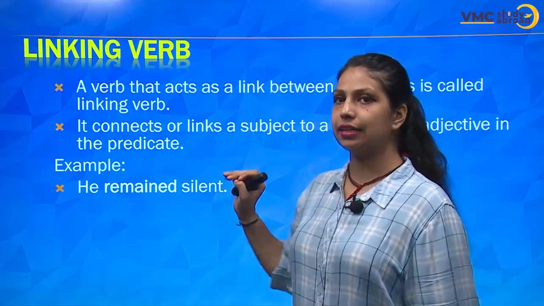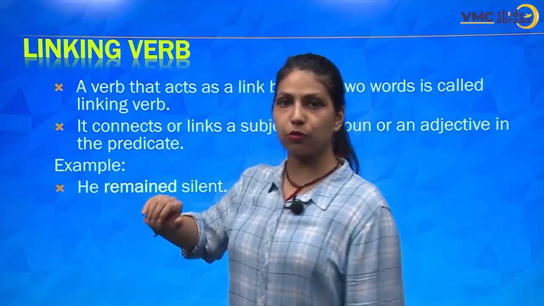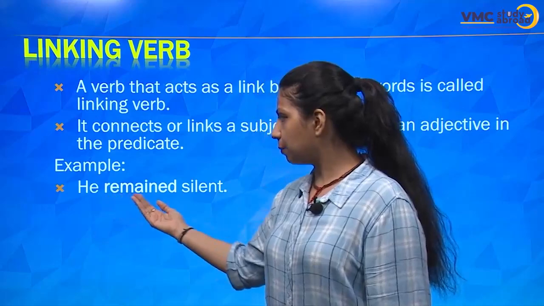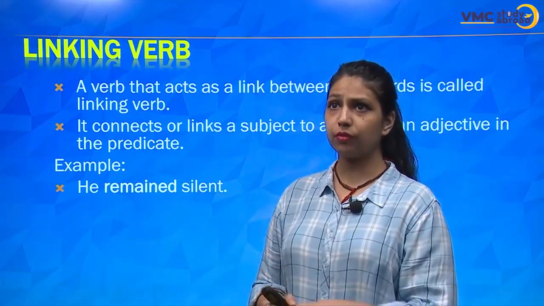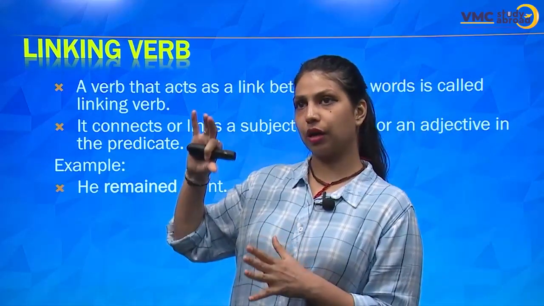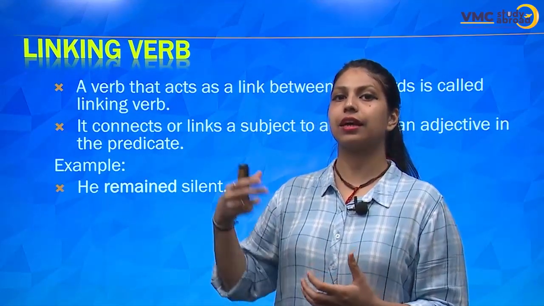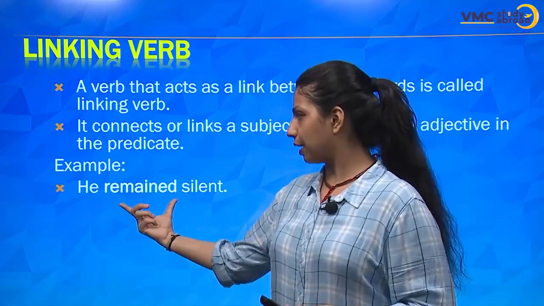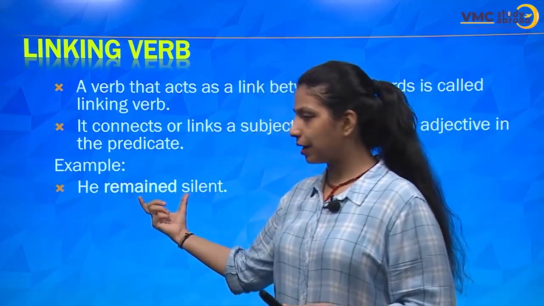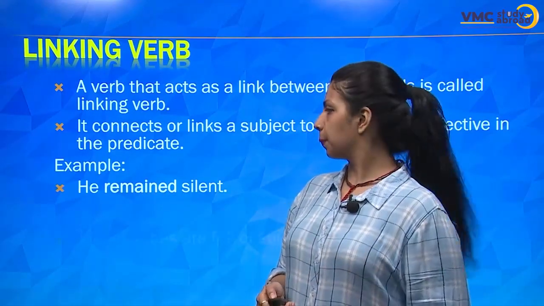He remained silent. Silent is an adjective and he is a pronoun. So he remained silent. Remained describes the situation, or you can say the way the person behaved at that point of time. So these two words are connected by this word, remained. That's how this word becomes a linking word or verb.